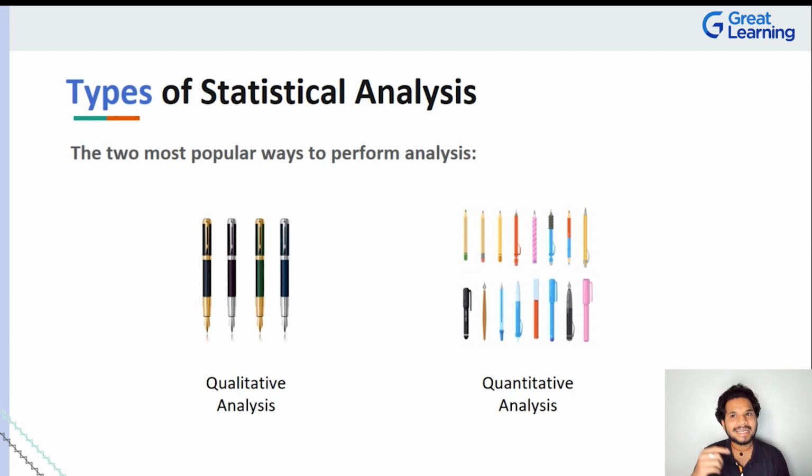So when you say it writes really well, what are we doing? What are we assessing and making a conclusion on? We are saying that, hey, this pen maybe is very smooth to write. Maybe the way it puts the ink down on the paper is very clean and you would like it. So you're assessing it based on quality. Now, you might say, okay, if we understand quality in terms of statistics, how can we put it in numbers? How did you put a TV show in terms of numbers? You had a rating, where you had a range. In the range, you realize 0 is very bad, and 5 or 10 is amazing.